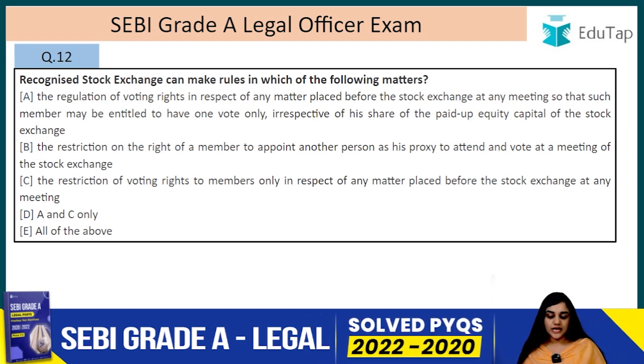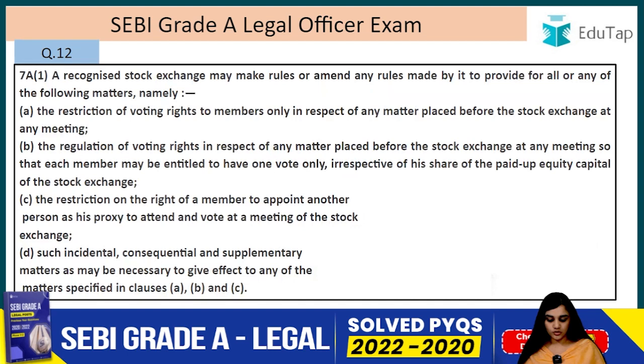Question number 12. Recognized stock exchange can make rules in which of the following matters? So the answer is E, that is all of the above. This is under section 7A.